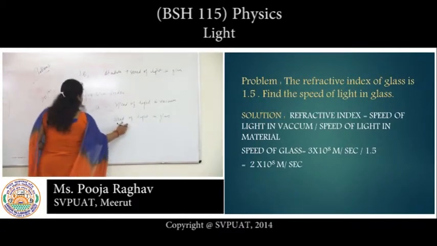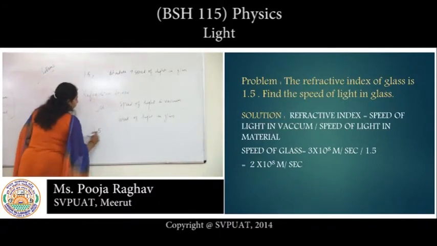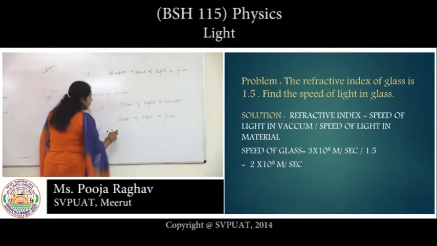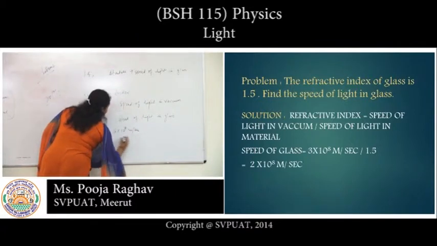The refractive index is given as 1.5 and the speed of light in vacuum is 3 into 10 to the power 8 meter per second.